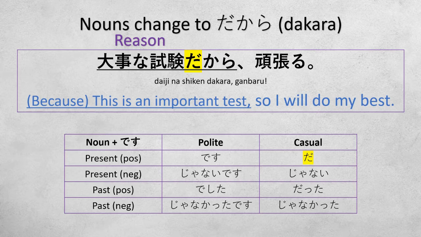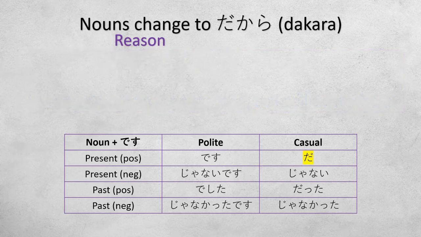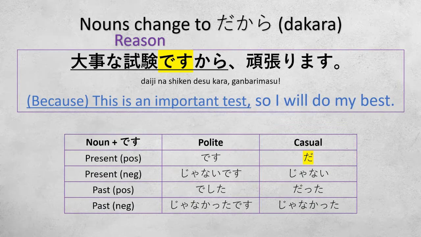Again, we can remove the da and create the polite form. So, daiji na shiken desu kara ganbarimasu. Here, we change it to the polite form, which is also acceptable. Because it is in the polite form, it is the same meaning. This is an important test, so I will do my best. Or because this is an important test, I will do my best.